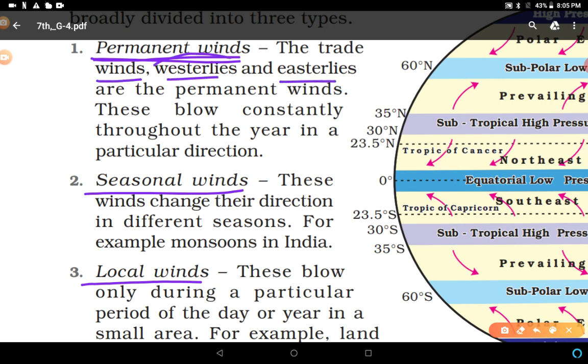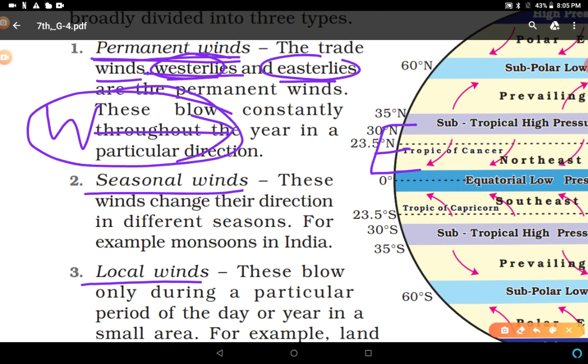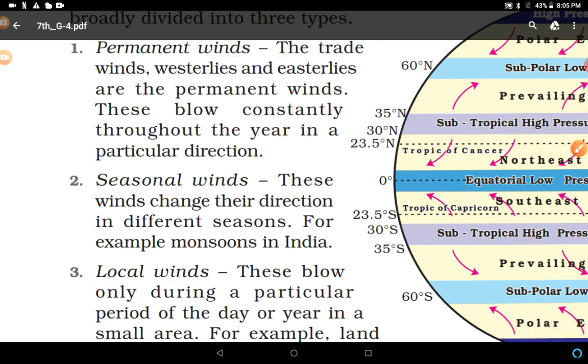What do you understand by westerly and easterly? This depends on the direction of the wind. From which direction the wind is coming, blowing; if this is west and this is east, if wind is coming from this side, it is westerly. If it is coming from this side, it is easterly. So the particular side from which wind is blowing gives the name of that direction.